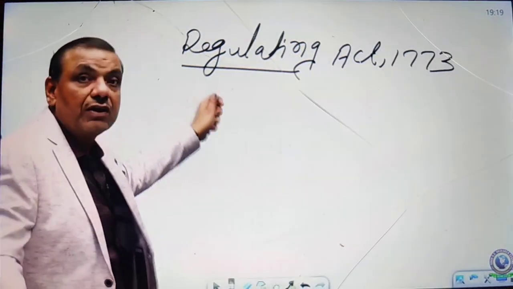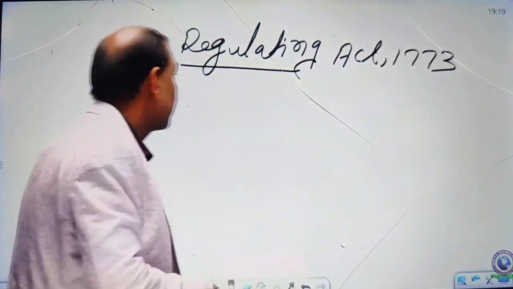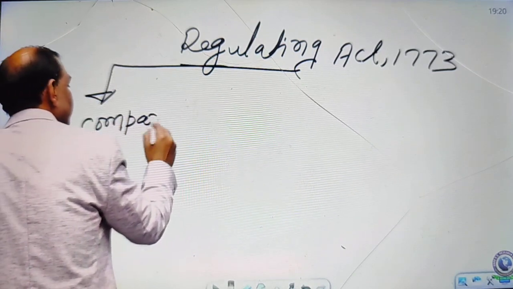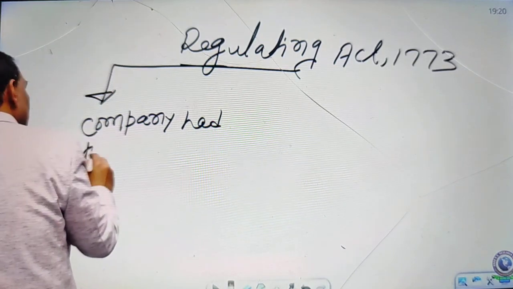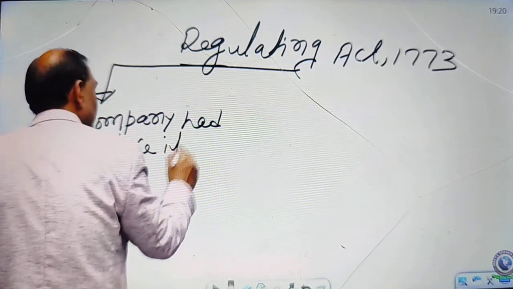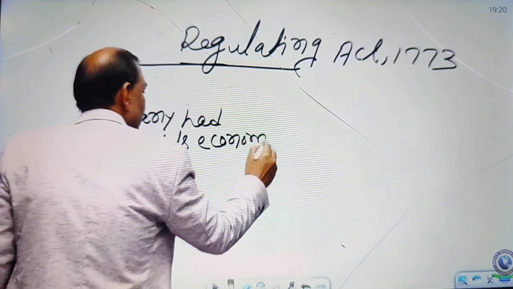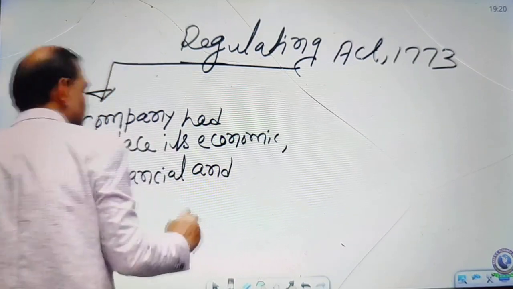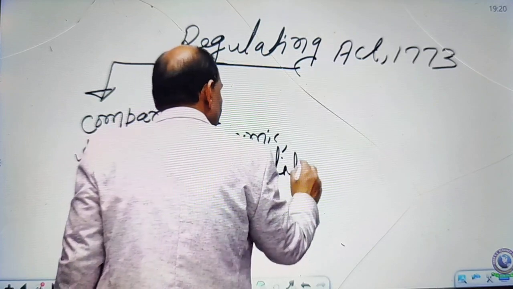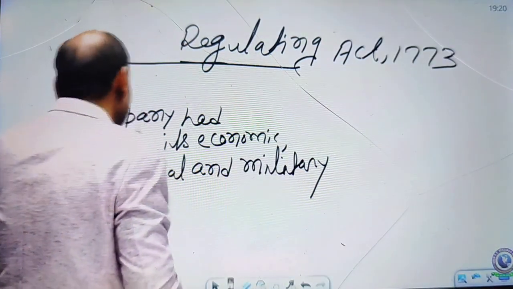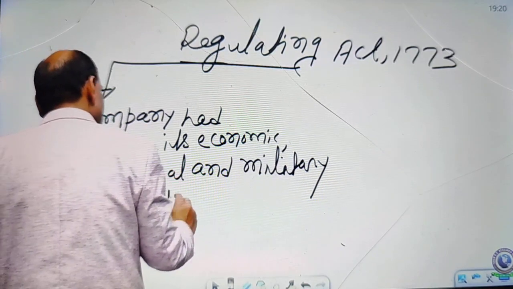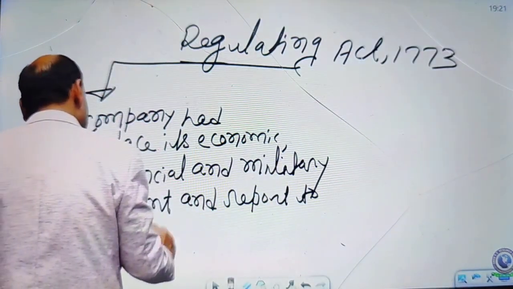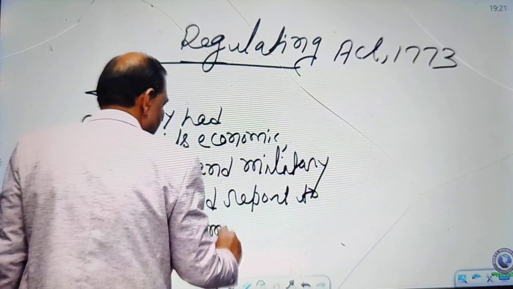Why such a coincidence? It created the background for this so-called Regulating Act of 1773. Now we have to observe the provisions. One provision is: the company had to place its economic, financial and military account and report to the Parliament every year.